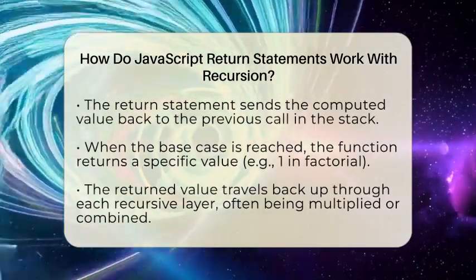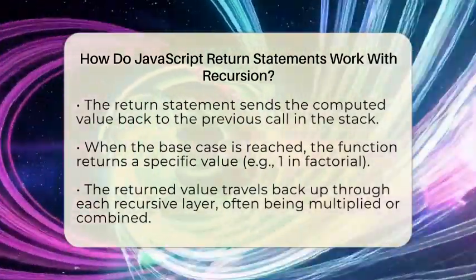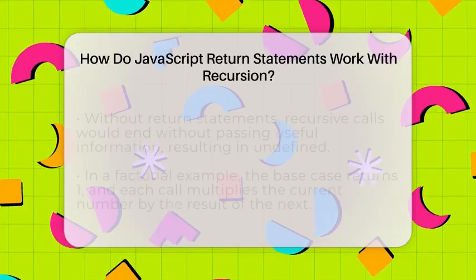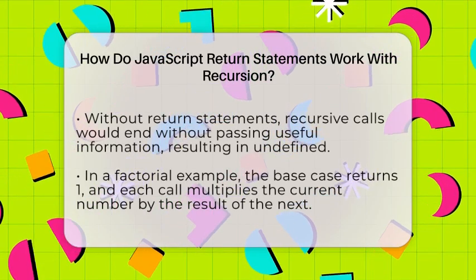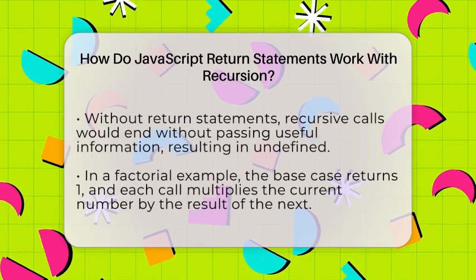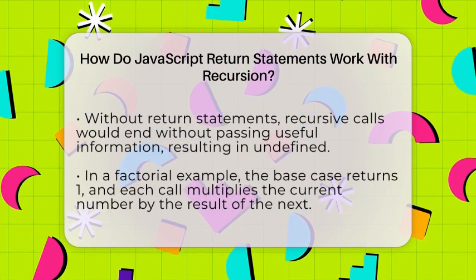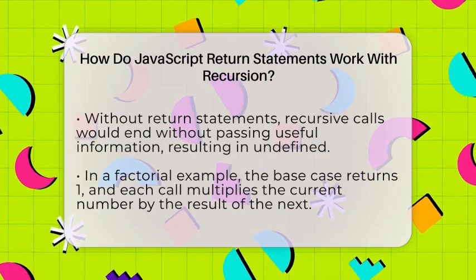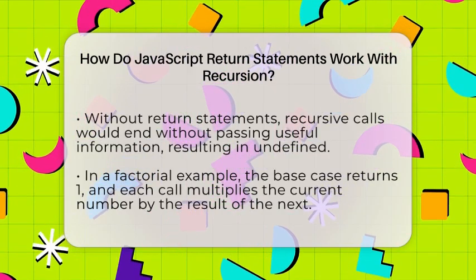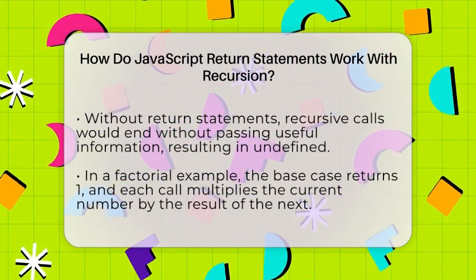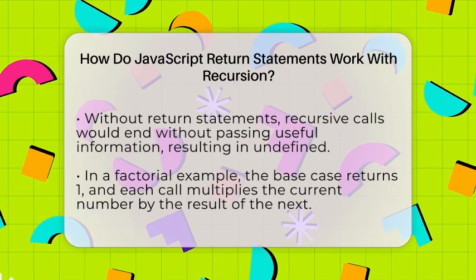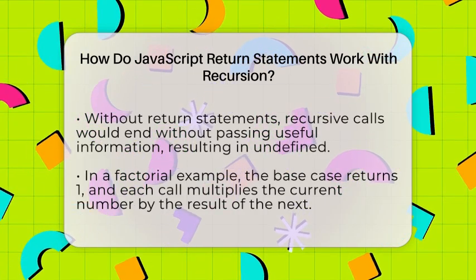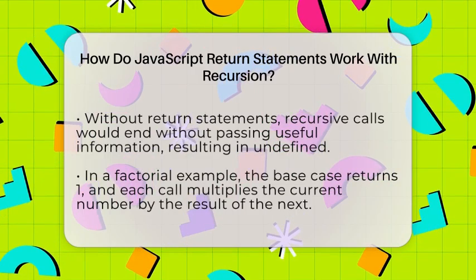Without return statements, the recursive calls would just end without passing any useful information back. Instead, they would return undefined, and the whole process would break down. For example, in a factorial function, the base case returns 1 when the input reaches 0. Then, each recursive call multiplies the current number by the result of the next call. This chain of return values keeps moving back up until the original call gets the final answer.